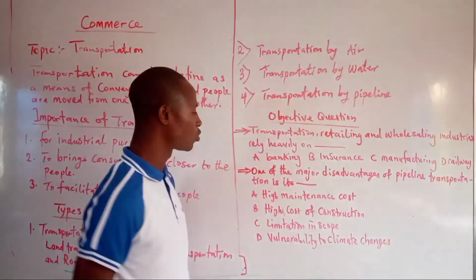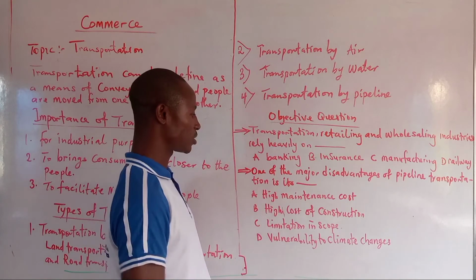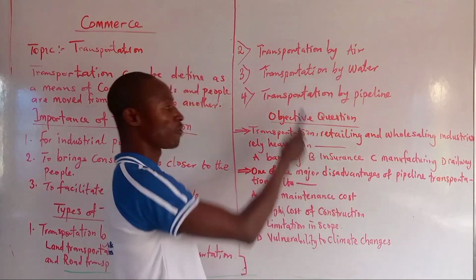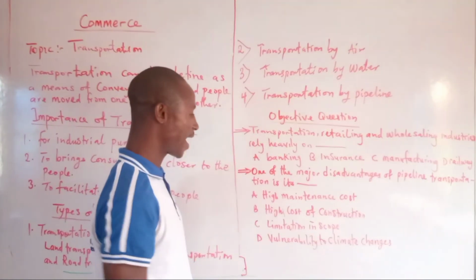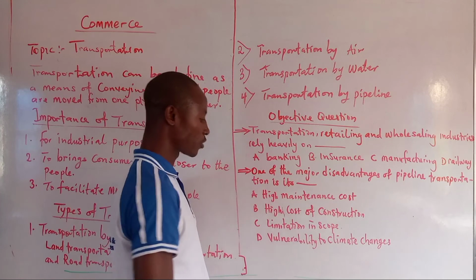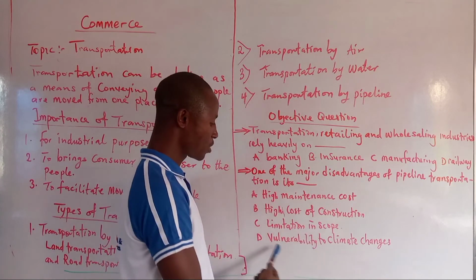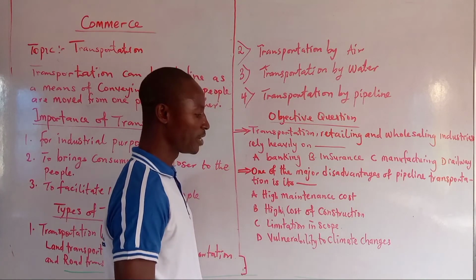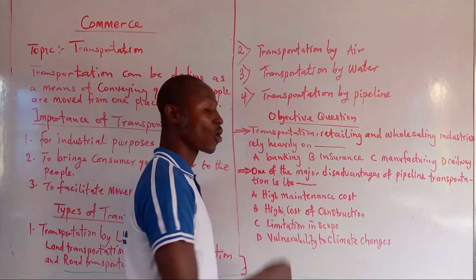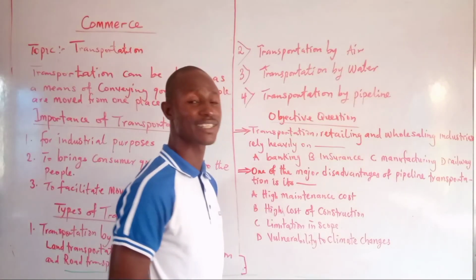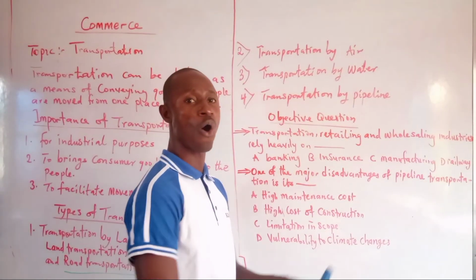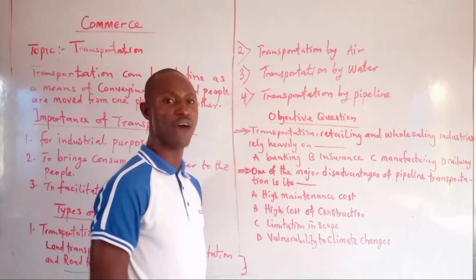I also want us to look at one of the major questions here. One of the major disadvantages of pipeline, which is one of the types of transportation, is which of these: high maintenance cost, high cost of construction, limitation of scope, or vulnerability to climate change? The correct answer is high cost of construction. That is why transportation by pipeline does not link to all the 36 states that we have in Nigeria.